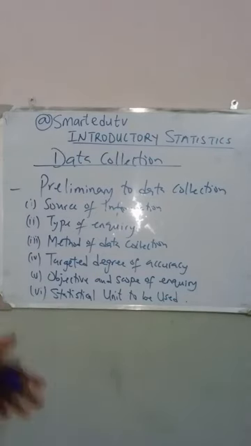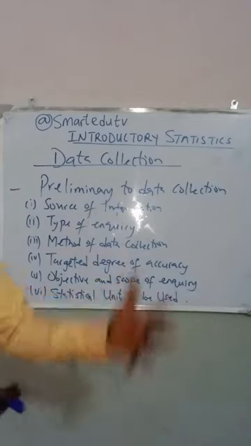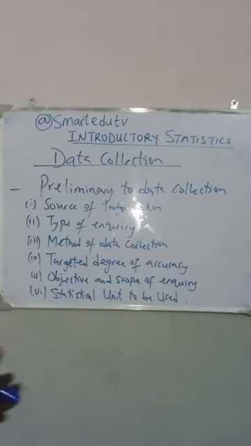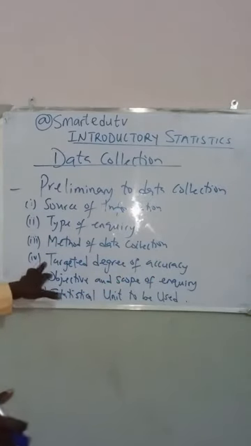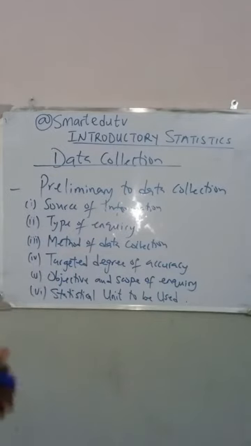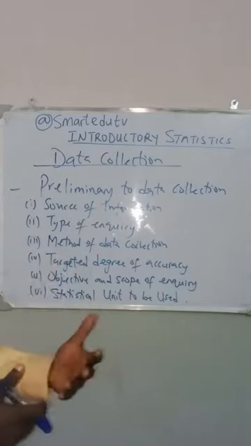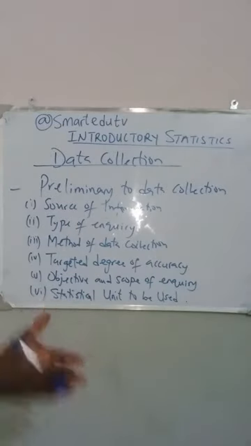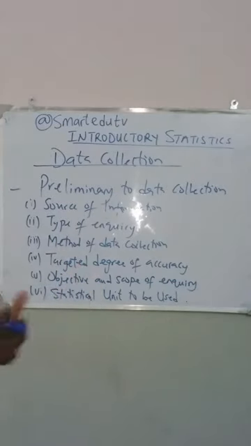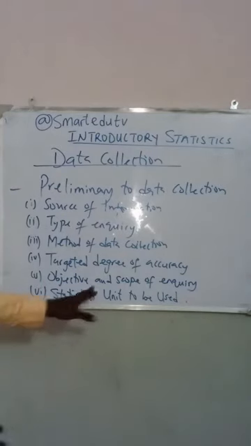The third one is the method of data collection. There are different methods of data collection. Is it the primary data or is it secondary data? The next we are going to look at is the targeted degree of accuracy. What is our expectation at the end of the data collection? What is our targeted degree of accuracy? The next we are going to look at is the objective and the scope of the inquiry.